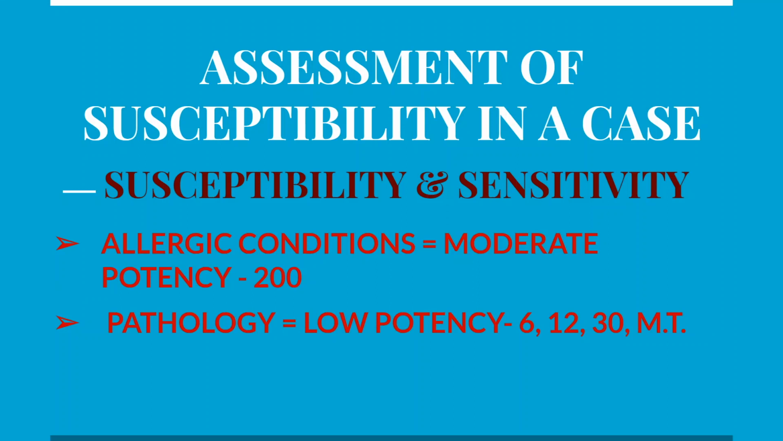Allergic conditions, give moderate potency. If there is a pathology, structural, irreversible or reversible, we start with low potency. If the pathology is with deformities, degeneration, we start with very low potency, maybe 6 or 12, or we can even go to LM potencies. Mother tinctures are considered when the pathology is advanced.